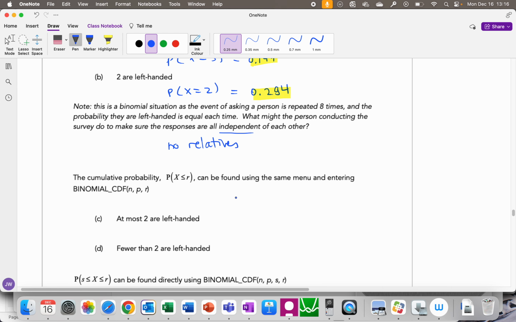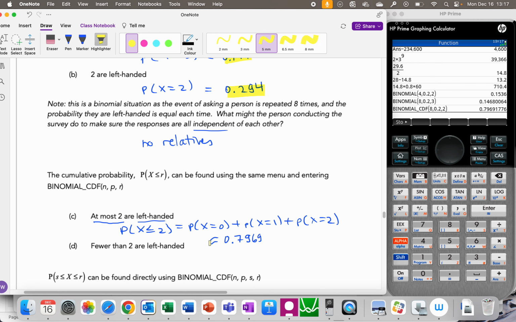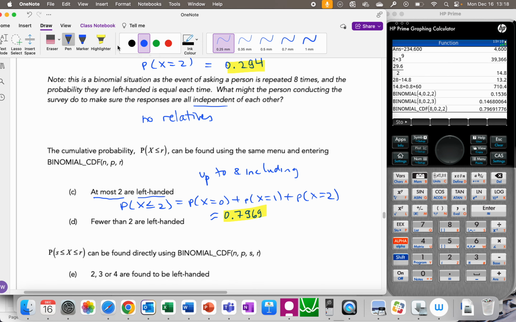So what is this? 0.7969. What the calculator does is up to and including. It already did this separately and then added them up. Isn't that cool?